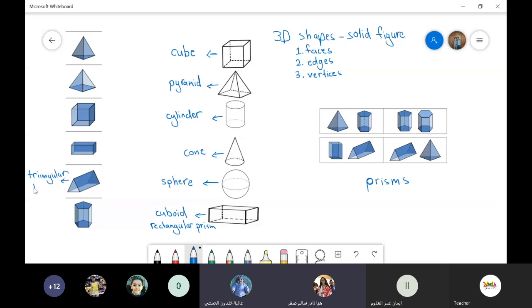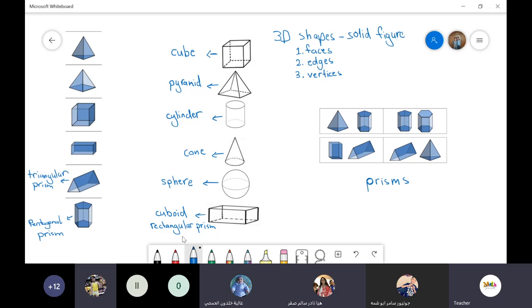Prism. And the last one, this one, pentagonal prism. What is it called? Pentagonal prism. Pentagonal, from the word pentagon. Do you know pentagon? Yes. This is a pentagonal prism.